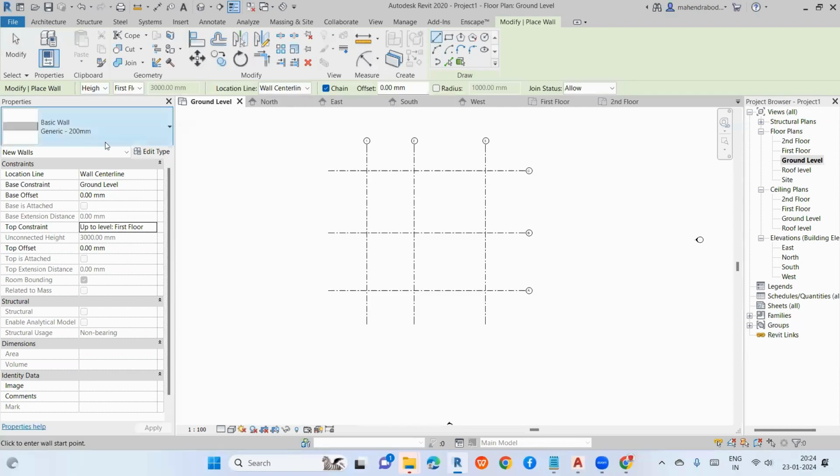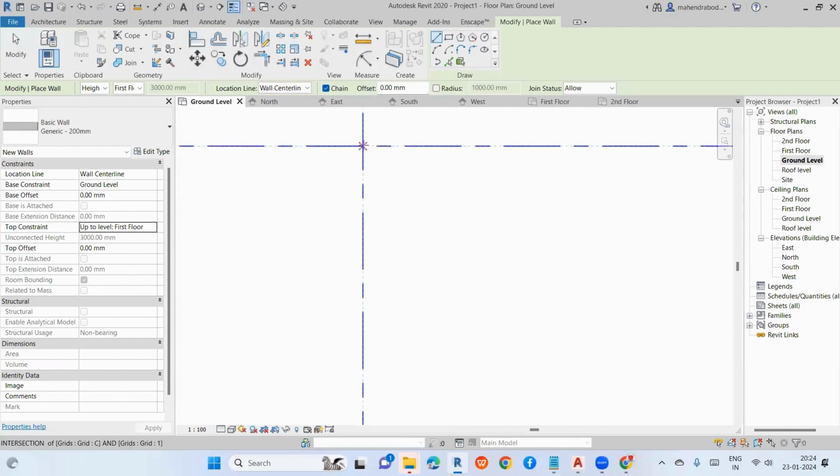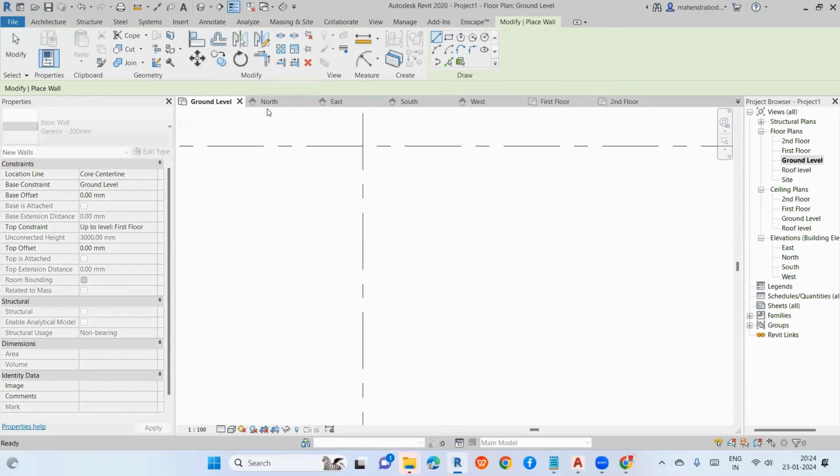So take the line option. Here is the location line. This is the location line, where we have some options set up. If I go with the wall centerline, and I'm drawing the wall here, the line will come at the center of the wall. If I go with another option, this is the core centerline.